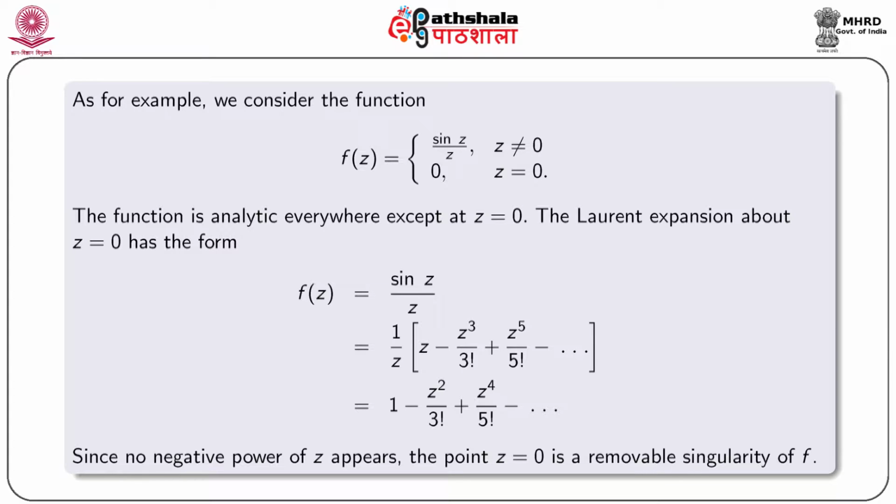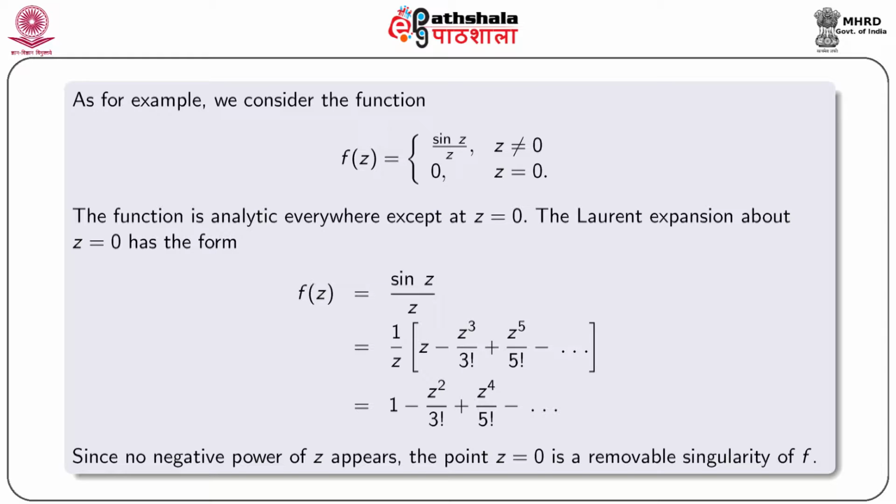For instance, we consider the function f(z) = sin z by z, z not equal to 0, and 0 if z equal to 0. This function is analytic everywhere except z equal to 0.